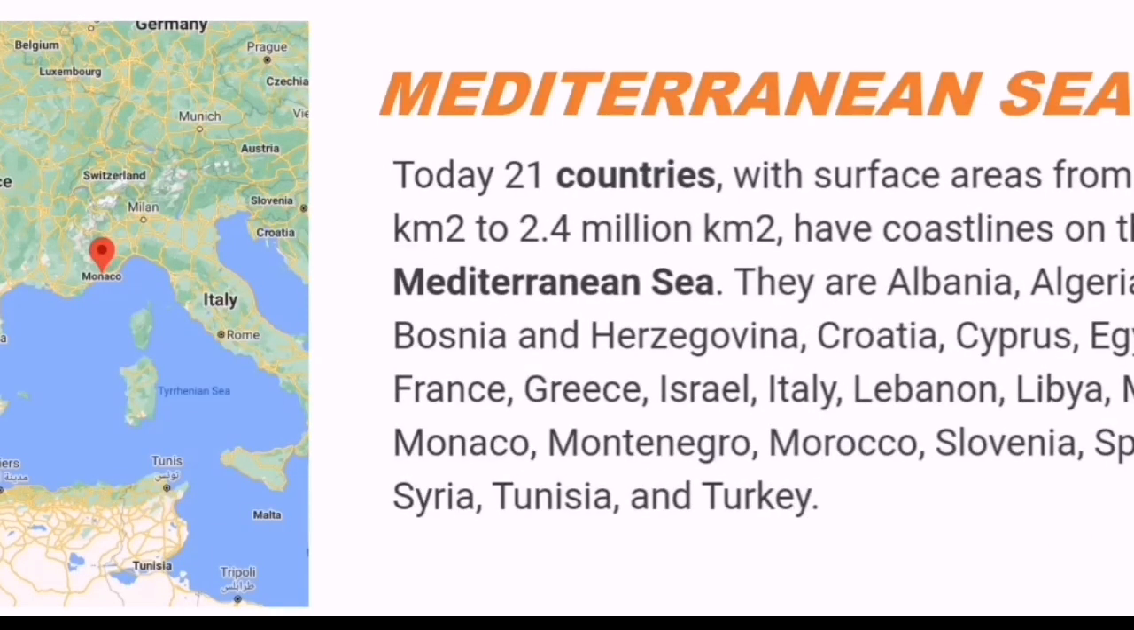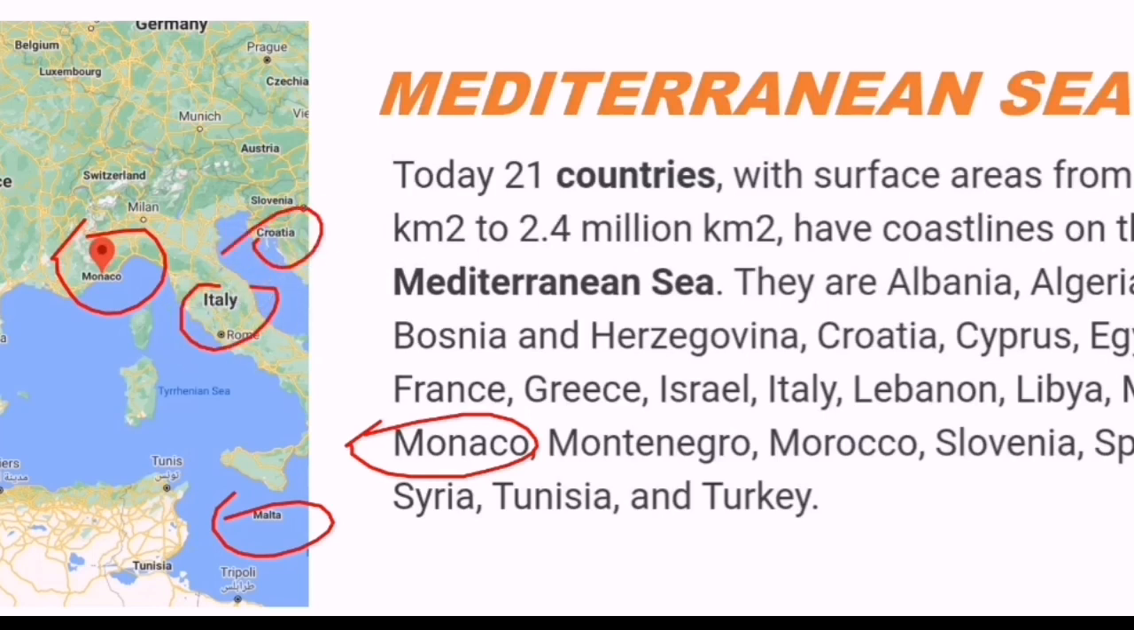We can see another one here, like Monaco. Monaco is another country, which is the smallest one. Here Malta is there, Italy is there, Croatia is there, Tunisia is there. So these are all the countries which are bordered with the Mediterranean Sea.